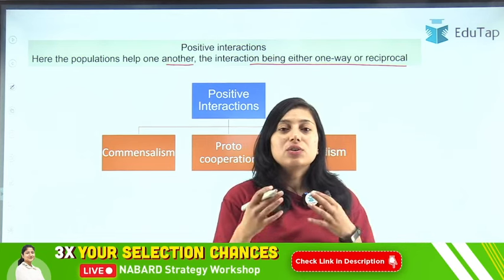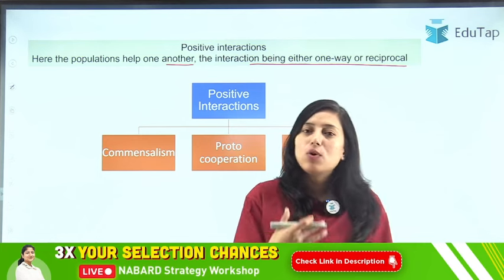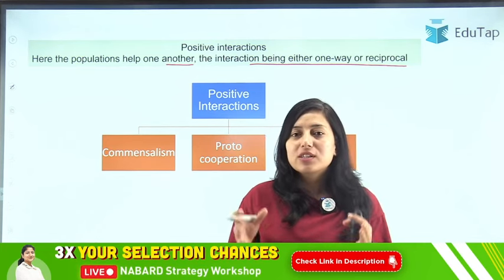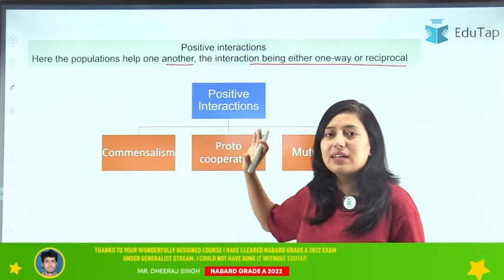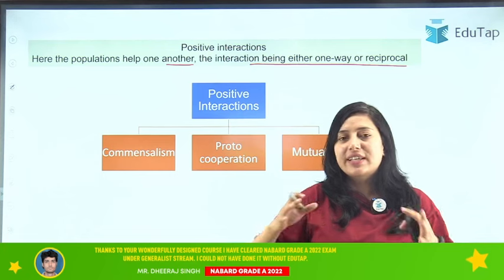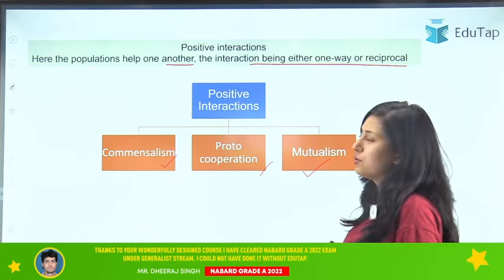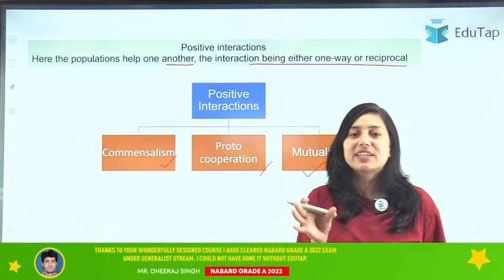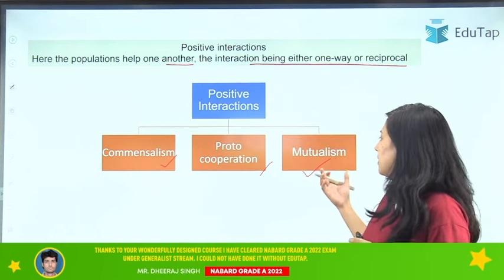Either one organism is helping another organism, or they both are mutually helping each other. So that is your positive interaction. ठीक है? The types of positive interaction that we have are commensalism, proto-cooperation and mutualism. So these positive interactions can be grouped into three parts: commensalism, proto-cooperation, mutualism.